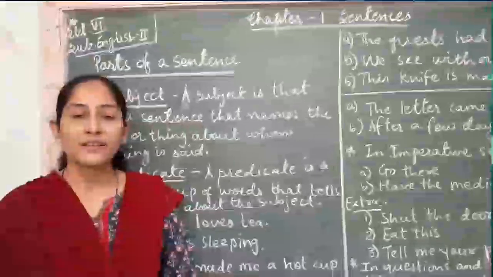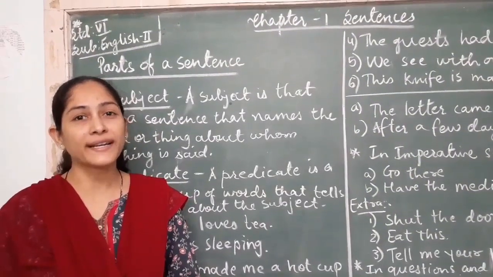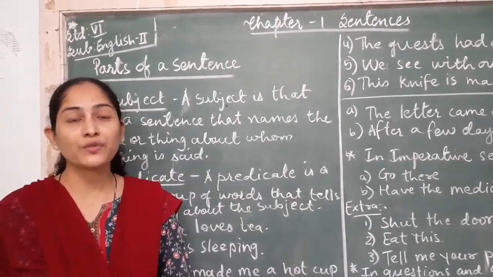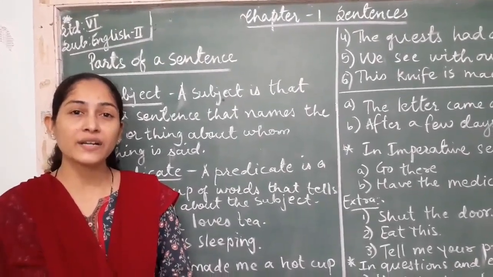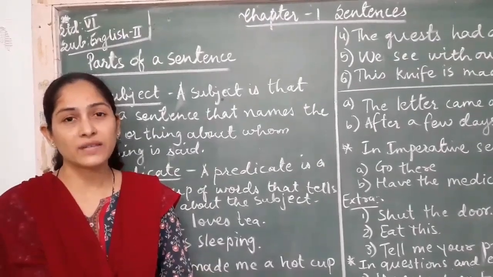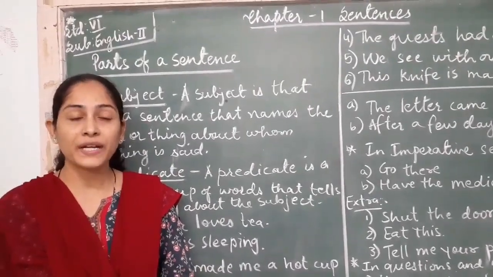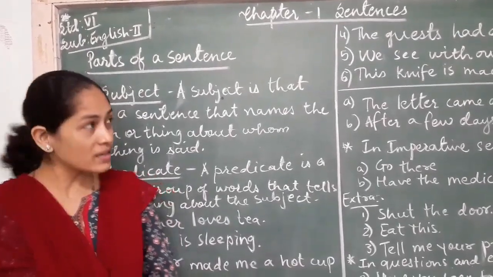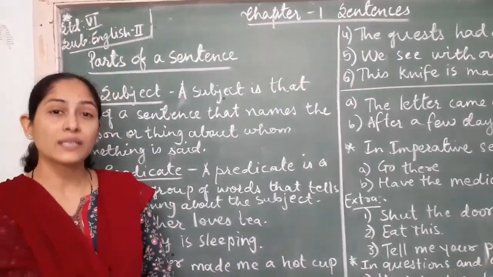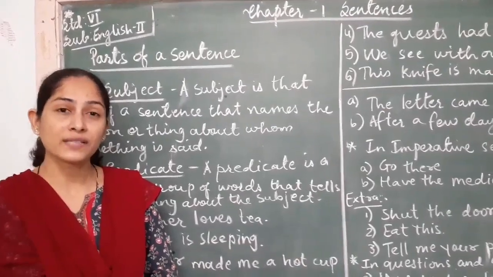of 6th standard. We are continuing with the first chapter, that is sentence. In the previous video we had learnt about kinds of sentences. That is declarative sentence, we call it assertive sentences also, imperative sentence, interrogative sentence and exclamative sentence. In this video we are going to learn about subject and predicate and phrases and clauses.